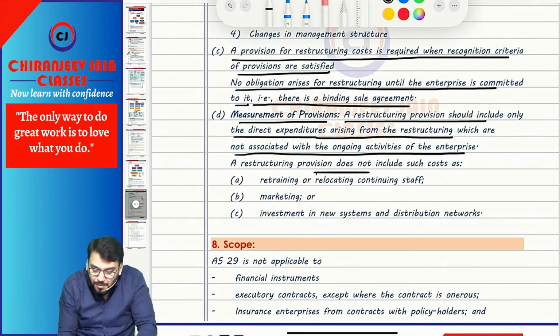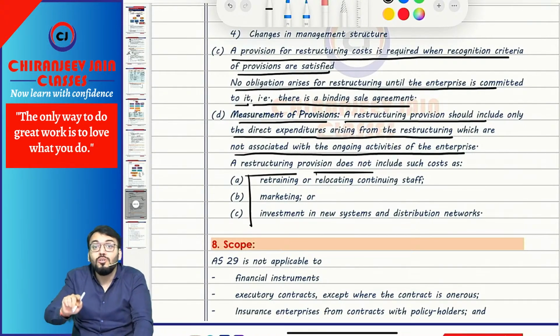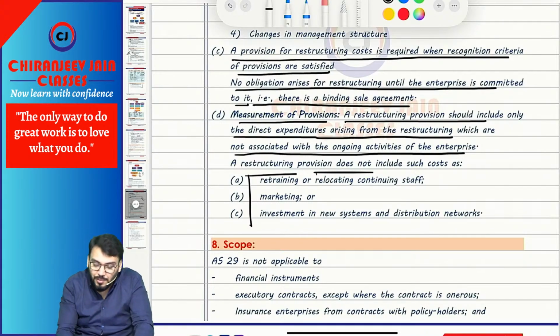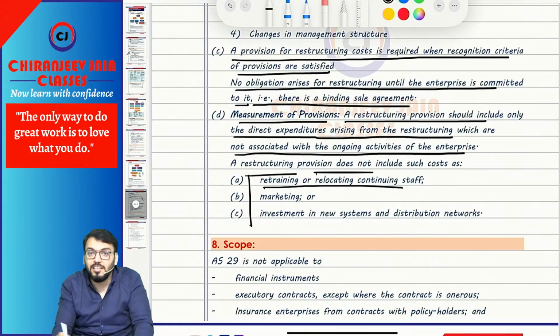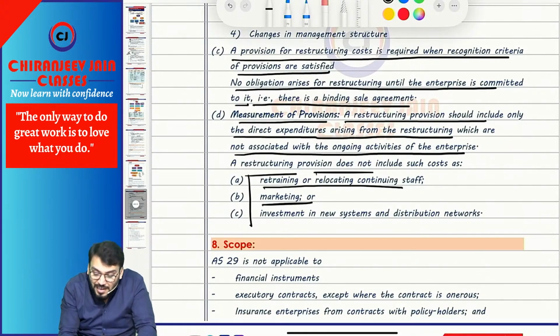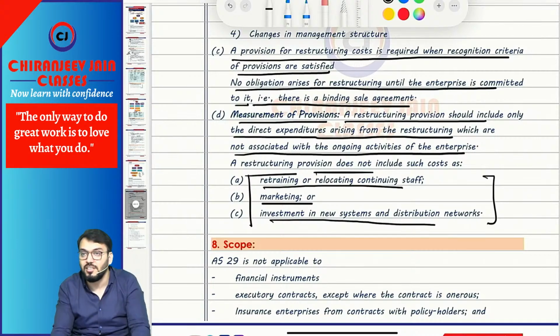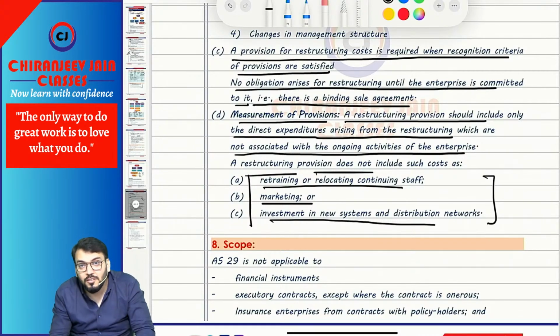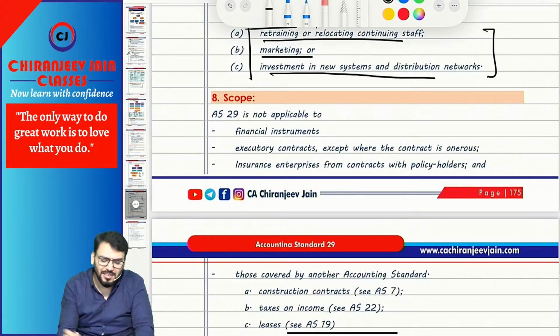So they have given some examples where we will not create any provision, because these are related to the future conduct of business. For example, retraining or relocating continuing staff, marketing activities, or investment in new systems and distribution networks. These actually depend on the future conduct of business, and therefore no provision will be recognized for such amounts. Yeah.